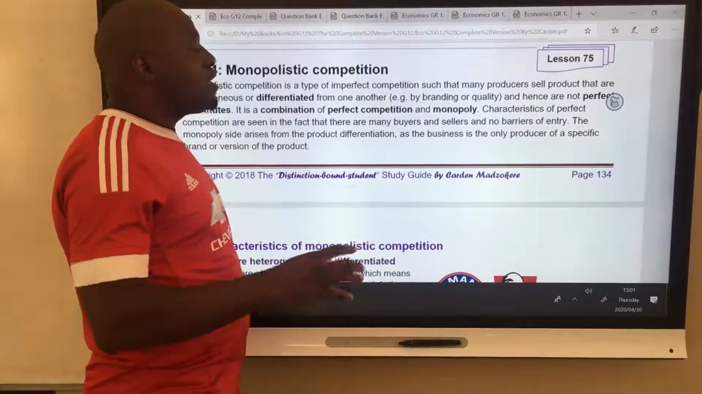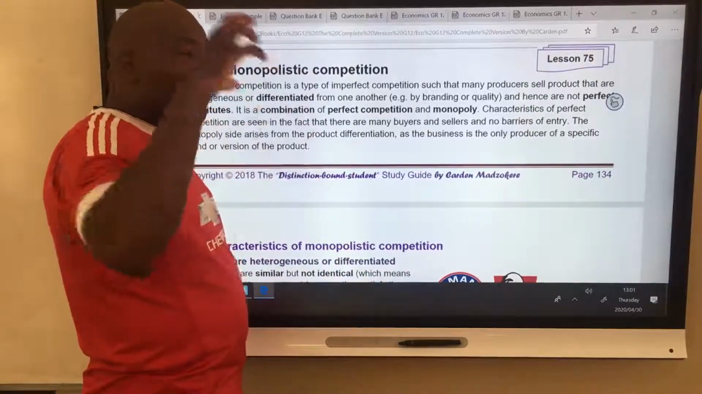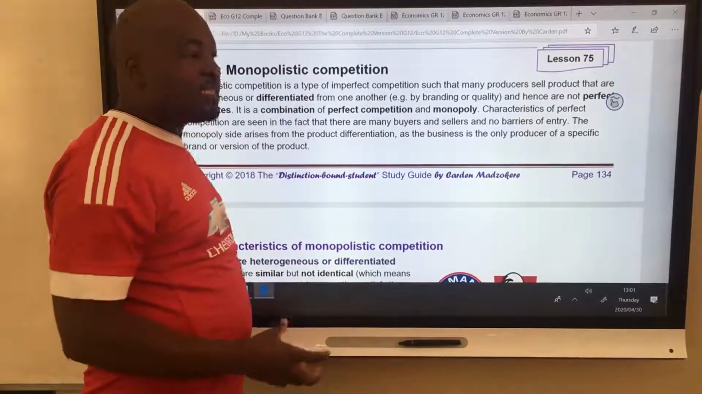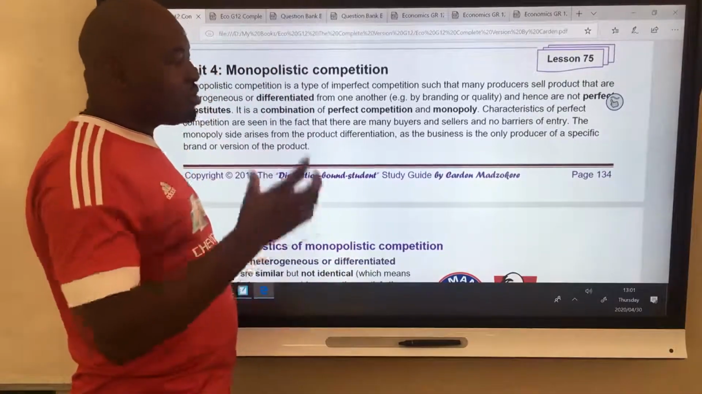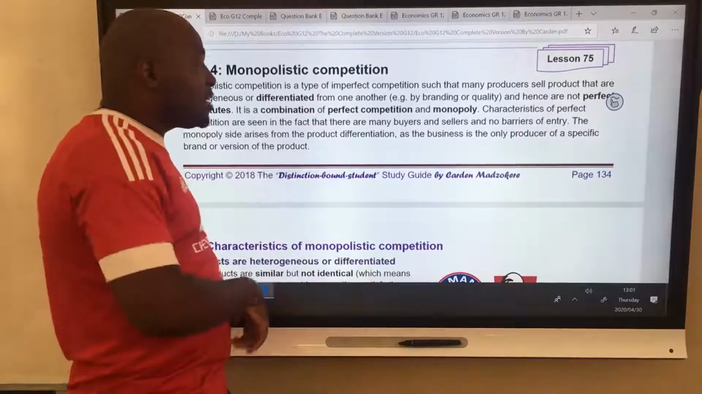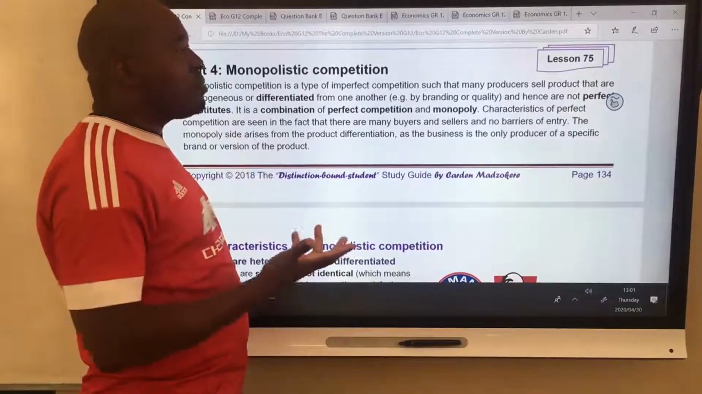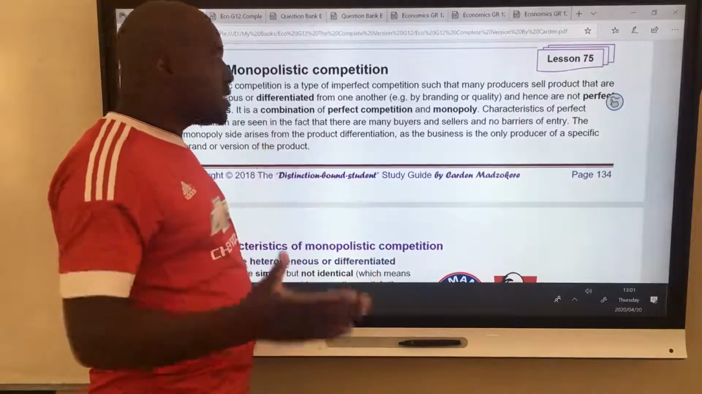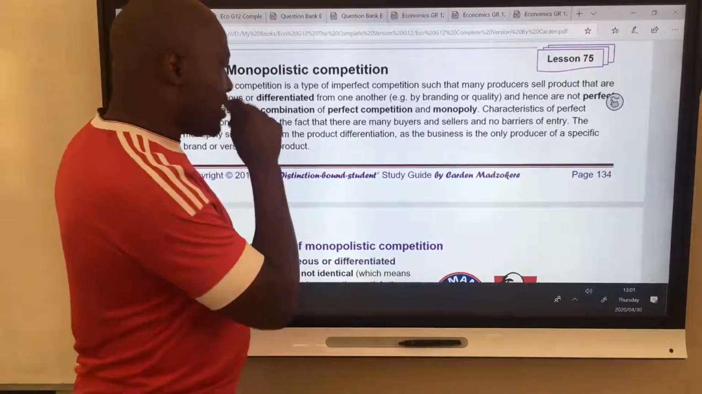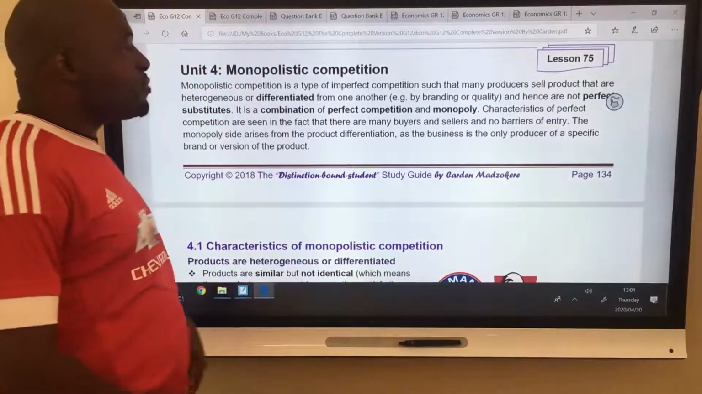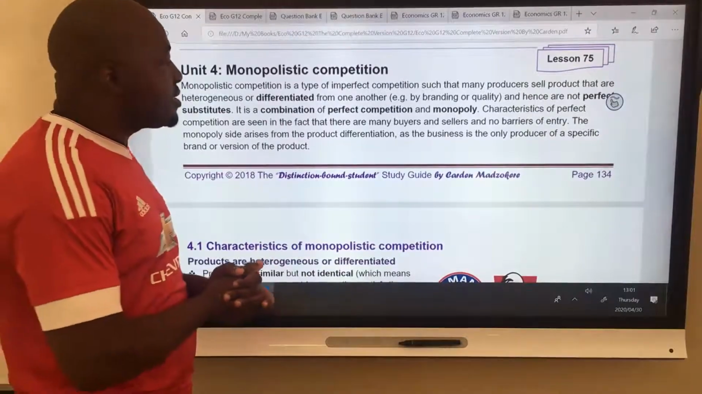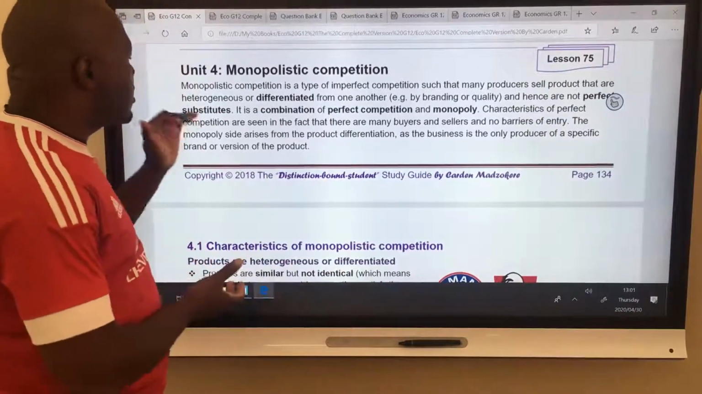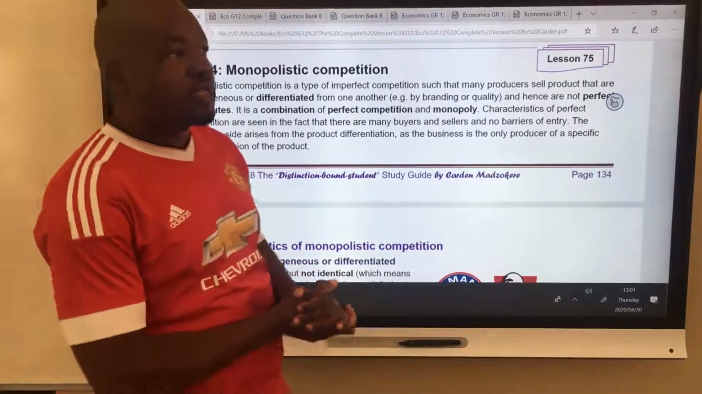It means there is an industry with many buyers and sellers that are selling heterogeneous products. The other one is one firm selling a unique product. You see, that's different. So monopoly, monopolistic, two different things. In monopolistic, we have many buyers and sellers, and what they're selling is heterogeneous products.